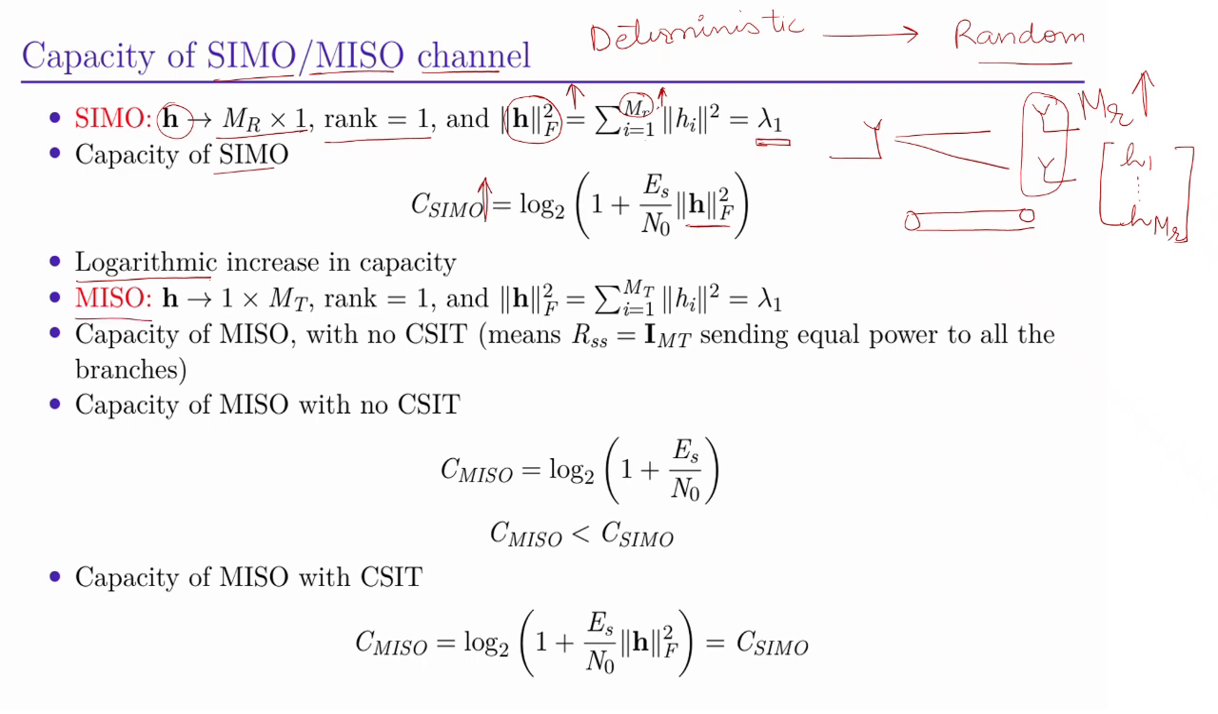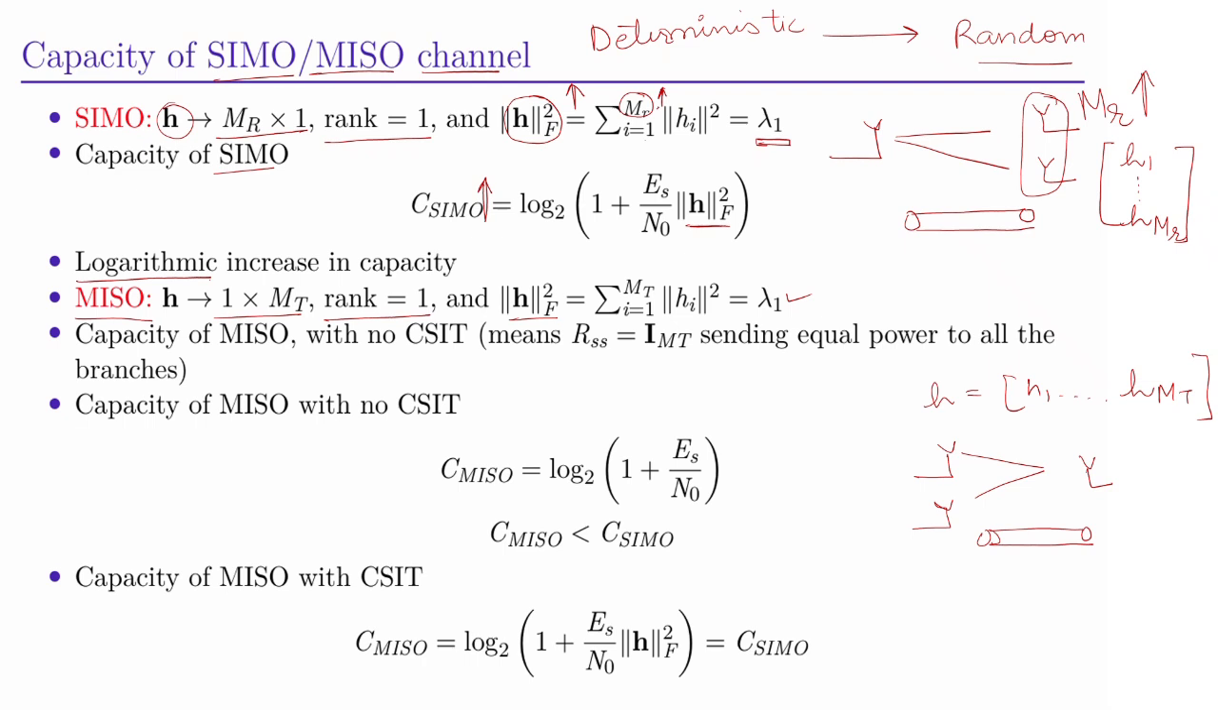Next, in MISO, H is represented as H1 to HMT, so it has a dimension of 1 cross MT. Again, rank is equal to 1 because here we have multiple transmitter antennas and one receiving antenna. So we have links, but it has a single pipeline. So rank is equal to 1 and the Frobenius norm is equal to summation i goes from 1 to MT norm Hi square, which is equal to lambda 1.